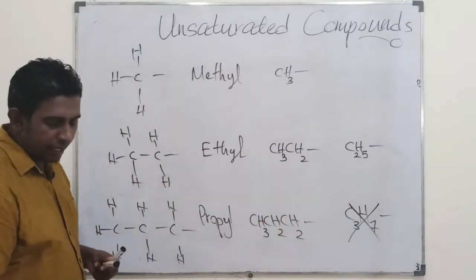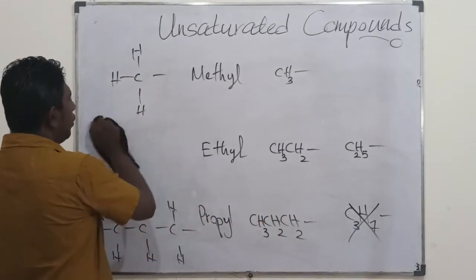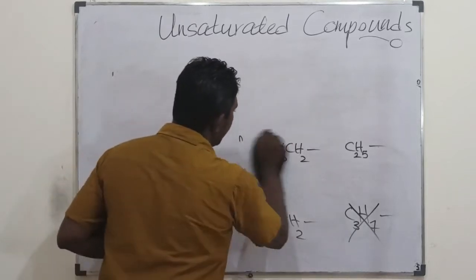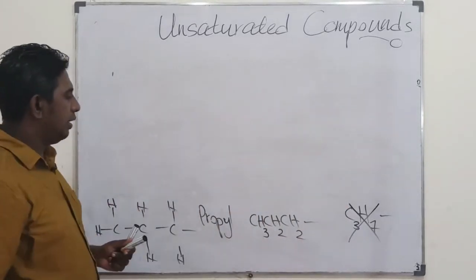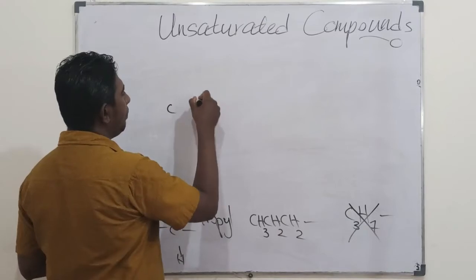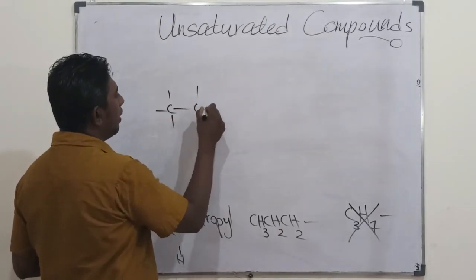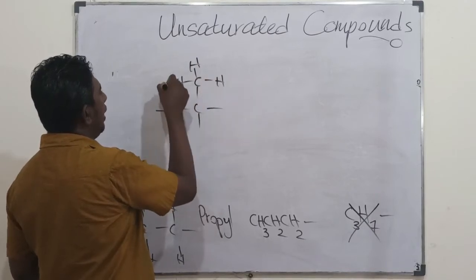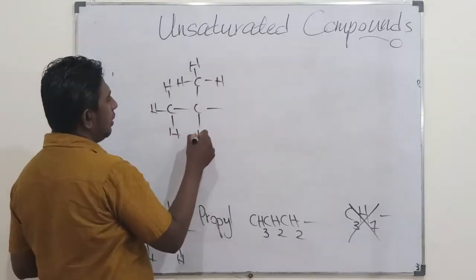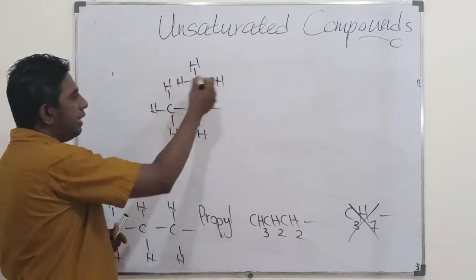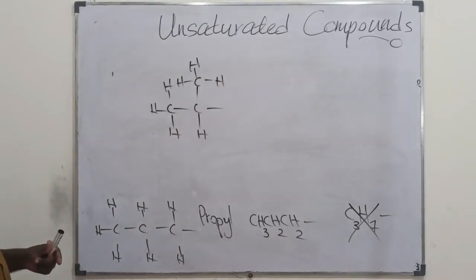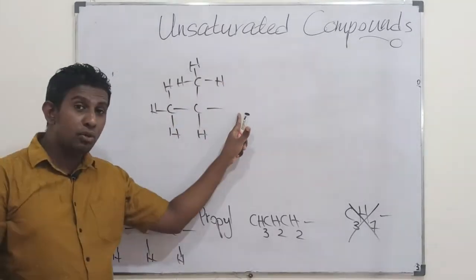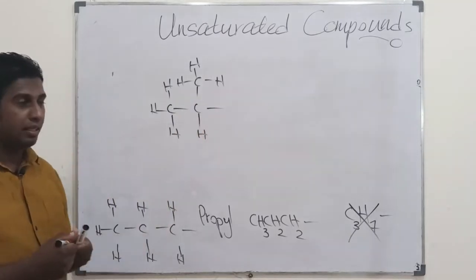Let me show that. Students, you will find that C3H7 in this form as well. Here also you have a CH3, and this also could serve as an alkyl group, a side chain, a branch.